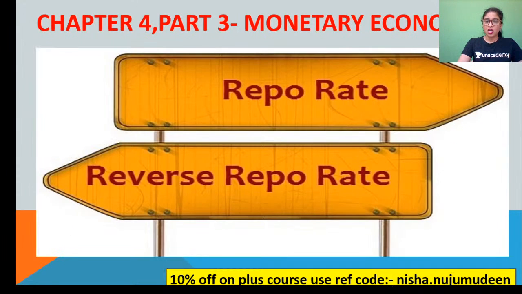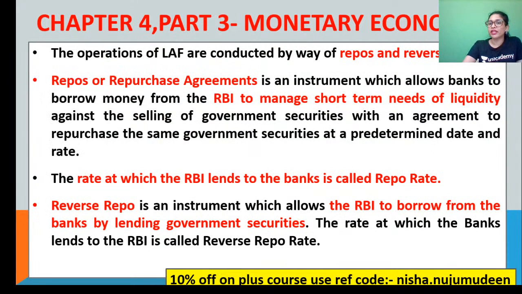Clear? Now the two most important liquidity adjustment facilities are repo rate and reverse repo rate. What is repo rate, guys? Repo rate, also called repurchasing agreement, is the rate at which our commercial banks borrow from RBI. That is called repo rate.